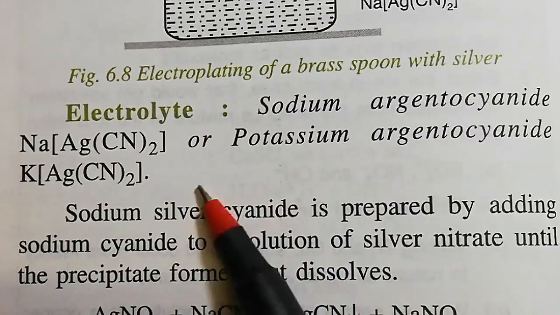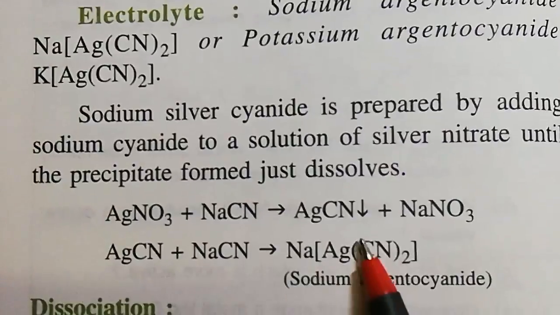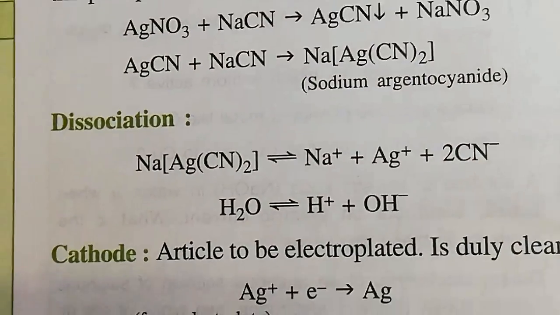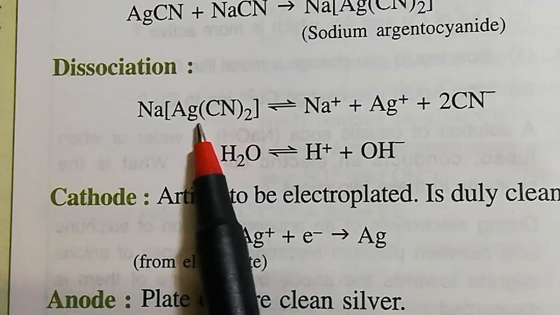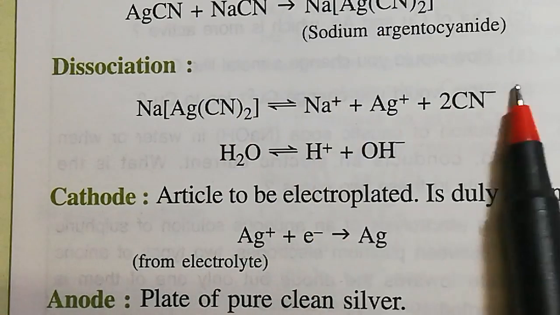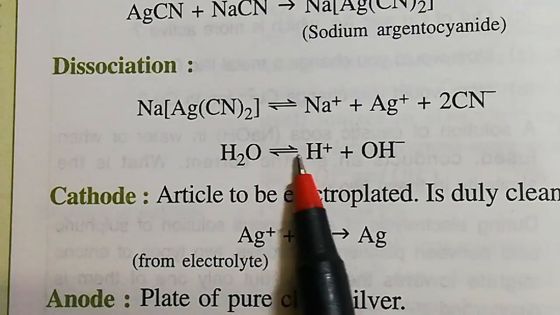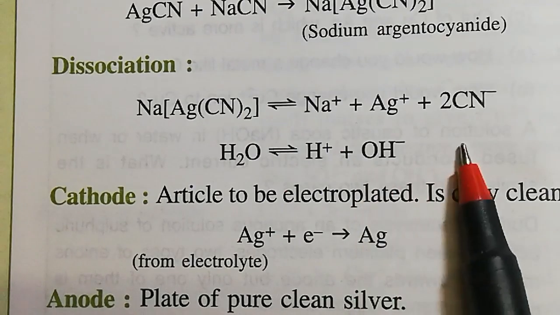Sodium argento cyanide will form ions. So these are the reactions that will occur mainly, the dissociation. Sodium argento cyanide, the electrolyte, will ionize, and the water will also a bit, because a water solution is taken.